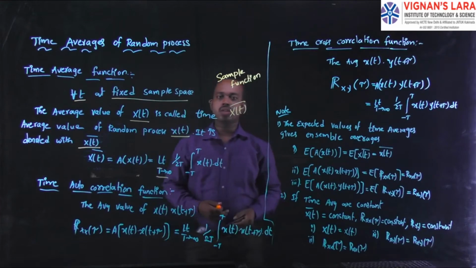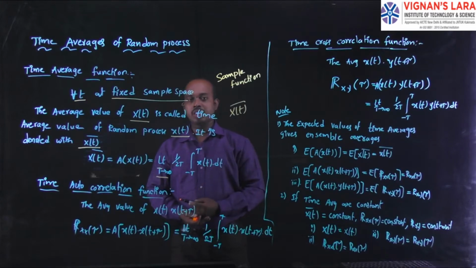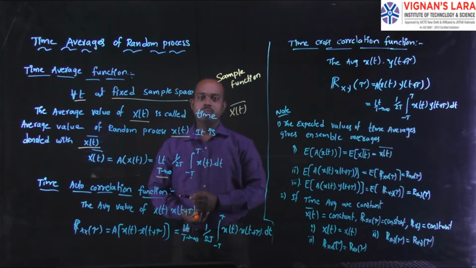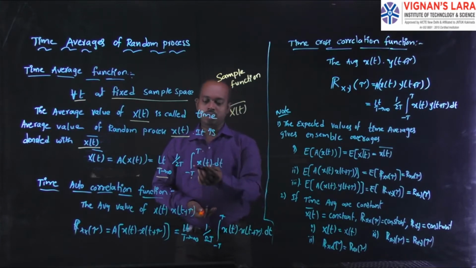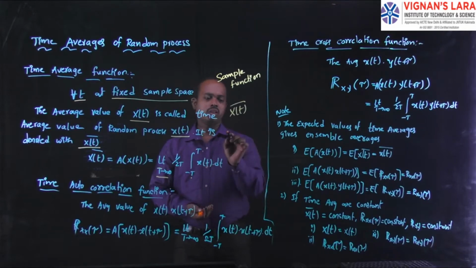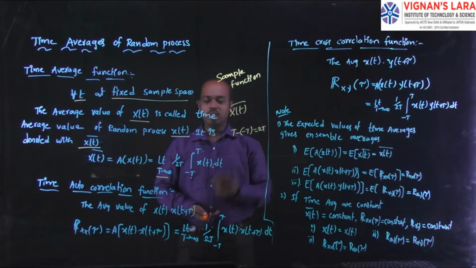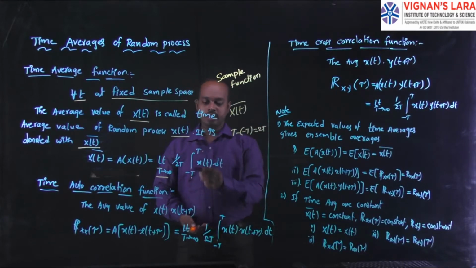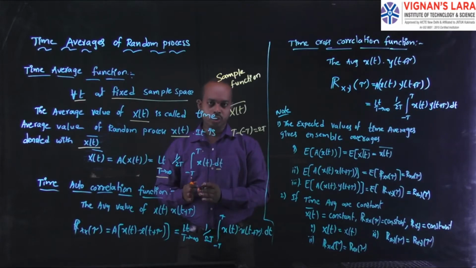What interval do you have to consider in the limits? Here I consider the integration limits from minus T to plus T. So the higher limit minus the lower limit, and since the lower limit already has the negative sign, T minus minus T gives 2T. That value I write in the denominator, and then I represent the integration from minus T to plus T of x of t into dt. Here you make the integration with respect to the time parameter. The only difference is the limit: as T tends to infinity, 1 by 2T integral.